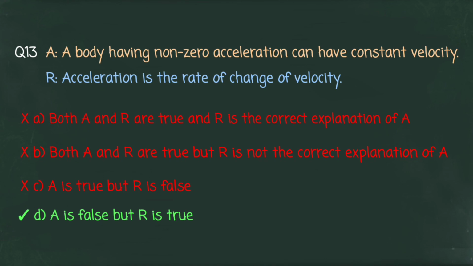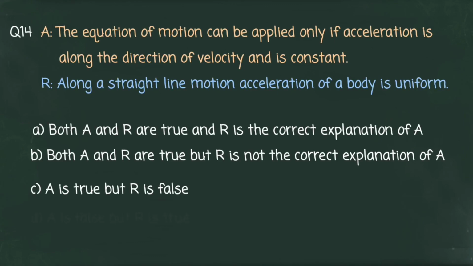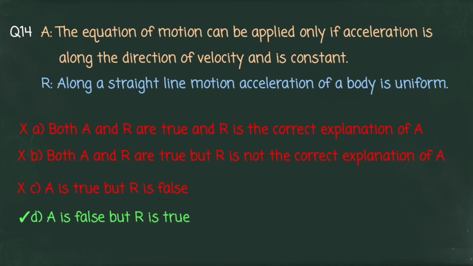Now let us move on to our next question. Assertion: the equation of motion can be applied only if acceleration is along the direction of velocity and is constant. Reason: along a straight line motion, acceleration of a body is uniform. You can select your answer. Now let us see the correct option. Correct option is D. Assertion is false but reason is true.